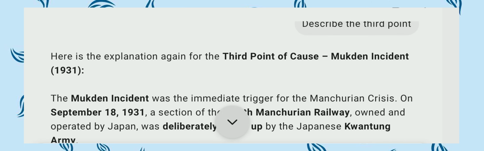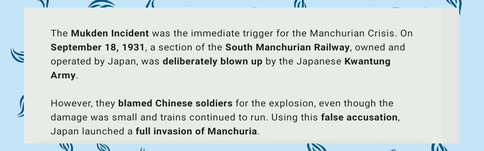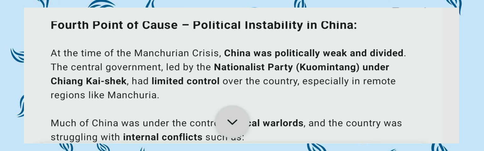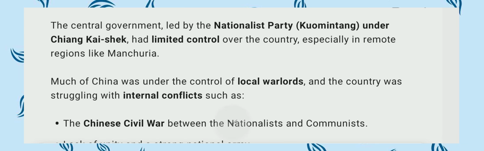Then, as the next point, the political instability in China. At the time of the Manchurian crisis, China was politically weak and divided. The central government, led by the nationalist Kuomintang under Chiang Kai-shek, had limited military control of the area, especially in the remote region of Manchuria. Thus, much of China was under the control of local warlords.